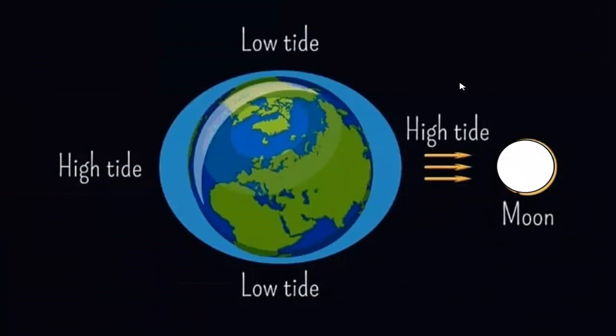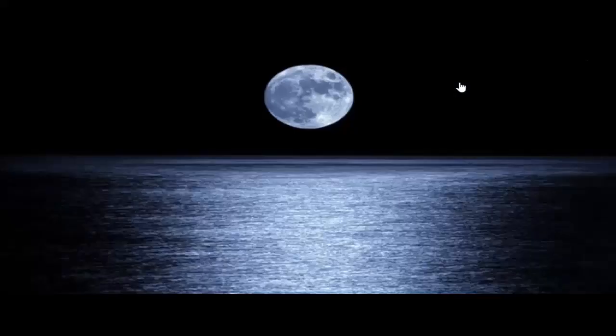Friends, do you know what tides are and what the types of tides are? There are two types of tides, high tide and low tide. High tide and low tide are caused by the gravitational force of the Moon. The tidal force causes Earth and its water to bulge towards the side closest to the Moon and the side furthest from the Moon. Friends, the Moon is seen beautiful from the Earth.